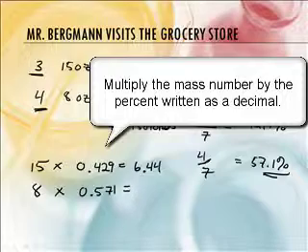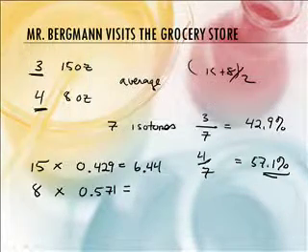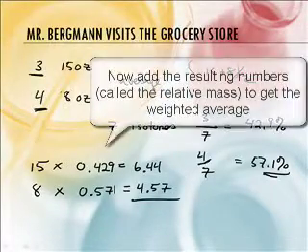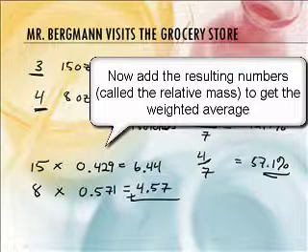So we don't use the actual percentage, we use it as a decimal, and we get 4.57. Okay. And now what do we do? Now you just got to add those two numbers together. You simply add these. It's how we do weighted averages. This is how you calculate your grades, by the way. If your teacher has 80% for tests and 20% for worksheets, you can't just add them up and divide by 2. You actually have to multiply by the decimals.